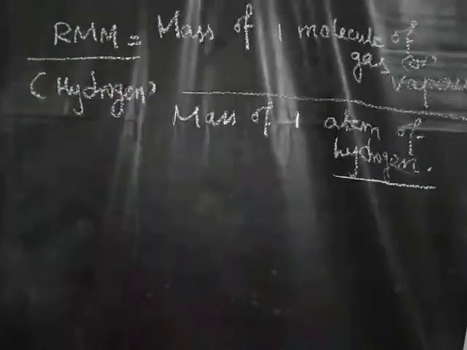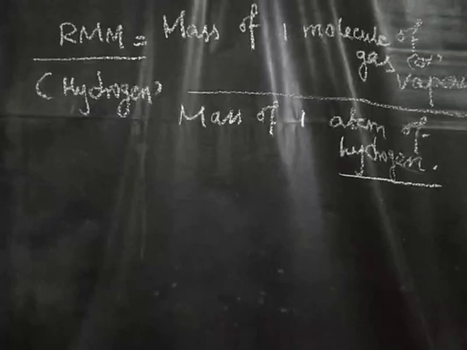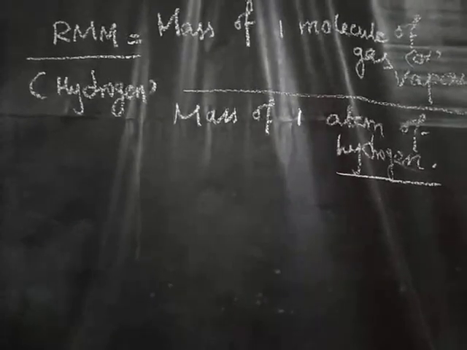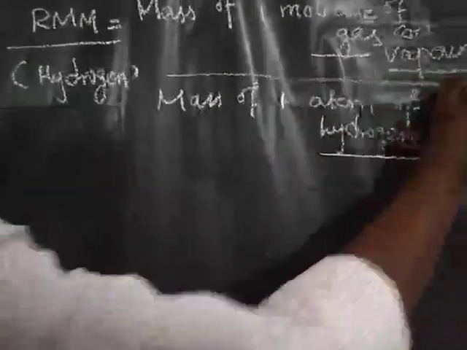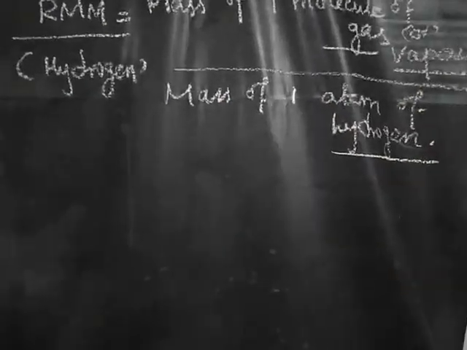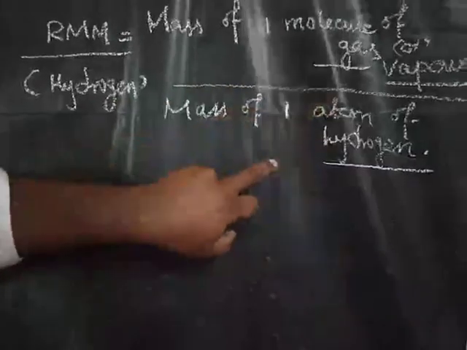So what is the definition for relative molecular mass? The relative molecular mass of gas or vapor is the ratio between the mass of one molecule of gas or vapor to the mass of one atom of hydrogen. In short, we may write it in equation form: mass of one molecule of gas or vapor divided by mass of one atom of hydrogen.